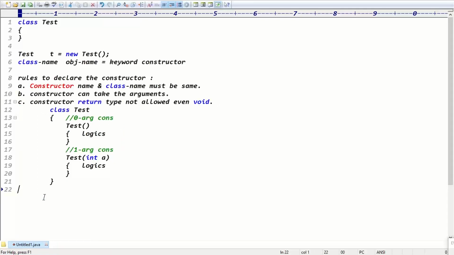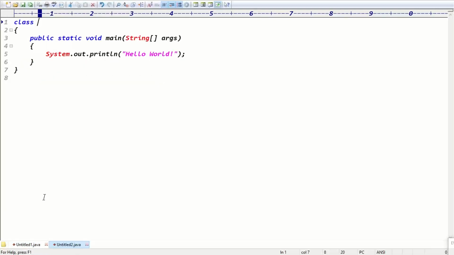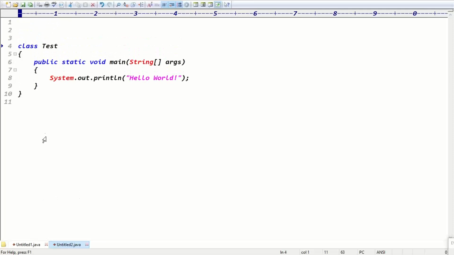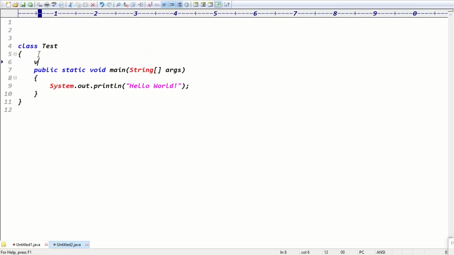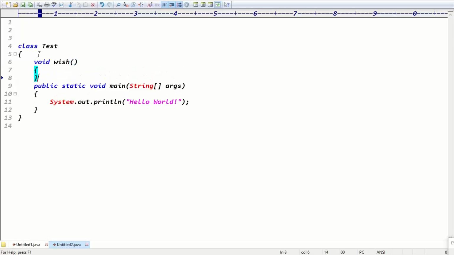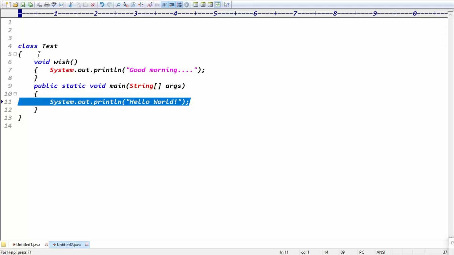Good. So guys, for example, take a class named Test. Inside the class, I can declare a void method, and inside that method simply write a message like System.out.println good morning, guys. In this case, to call that method, is it an instance or static method? Yes, it's an instance method. How can we call the instance method? We can call it using the object name.